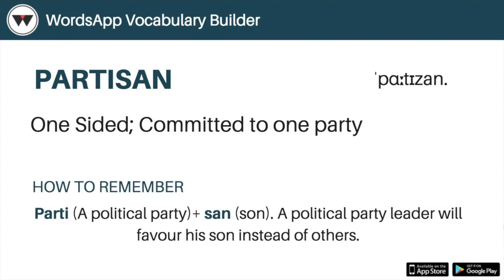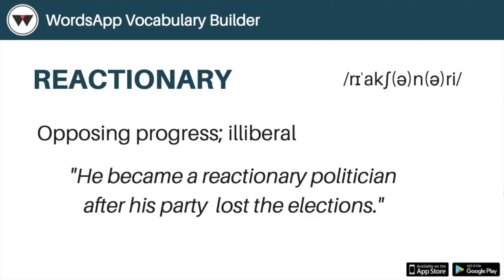So there is this easy way to remember this word partisan. It is complicated, right? So what you can do is you can break this word partisan into two words, that is party and son. Party sounds like party, so it's a political party, okay? Because these are the political words, and son is like son. So a political party leader will always favor his son instead of others. So voila, this is how you can remember partisan very easily and effectively. Right, into the next word.